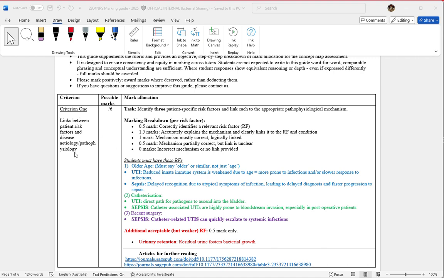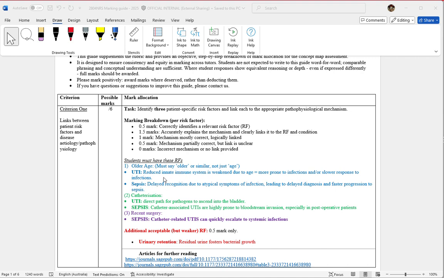Okay, so for the first criterion of the concept map, this is in reference to the risk factors, and so this is a total marks of 6. There are 3 risk factors that the students need, so each risk factor that's done correctly would be 2 marks. Now how those marks are allocated, if they identify the correct risk factor, they get half a mark, and if they link an accurate explanation or mechanism for each risk factor, that's 1.5, which totals 2 marks. Three risk factors, that's 6 marks.